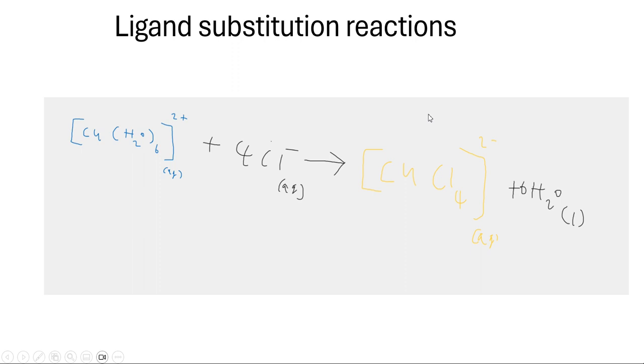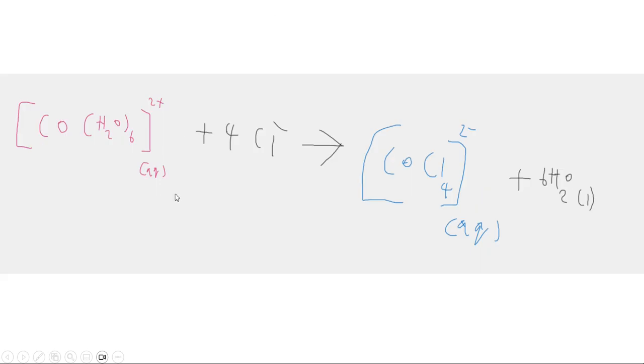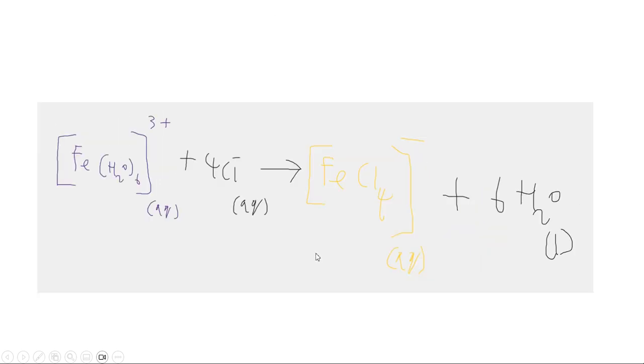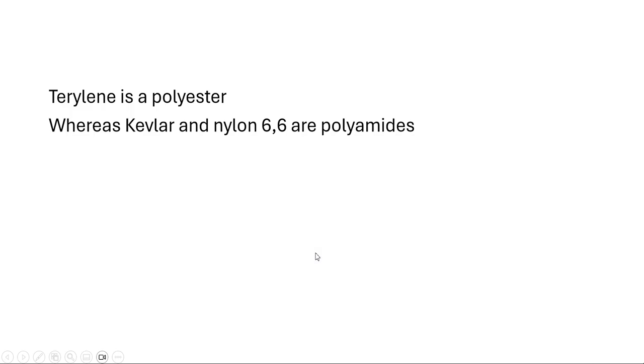Ligand substitution reactions. Here again, we have the color scheme going on. So [Cu(H2O)6]2+ plus 4Cl- gives you yellow [CuCl4]2- plus 6H2O. These are going to be ligand substitution reactions for the hydrated metals. So those are the three ligand substitution reactions. And also here, terylene is a polyester, whereas Kevlar and nylon 66 are polyamides.